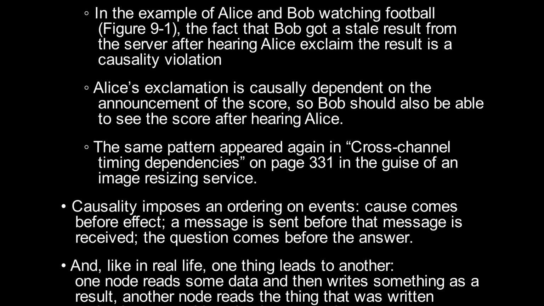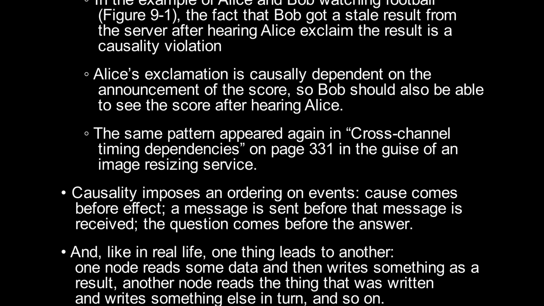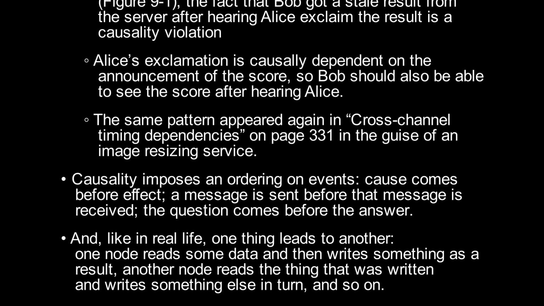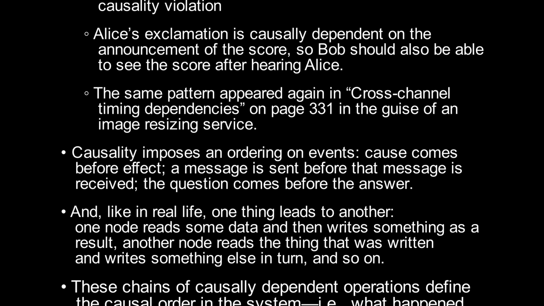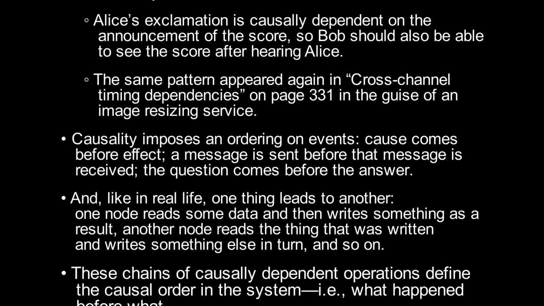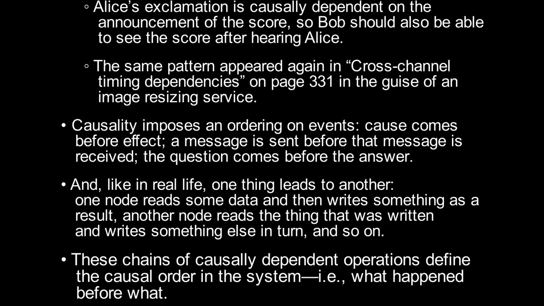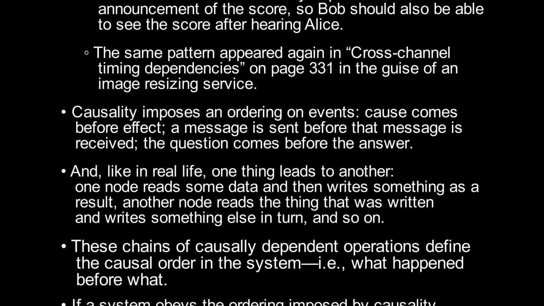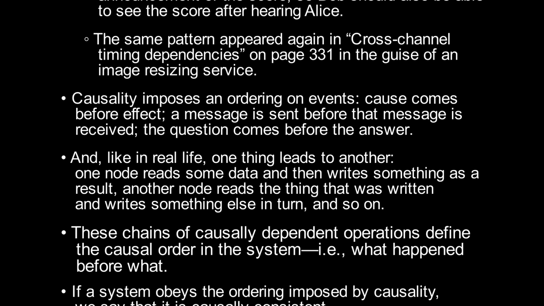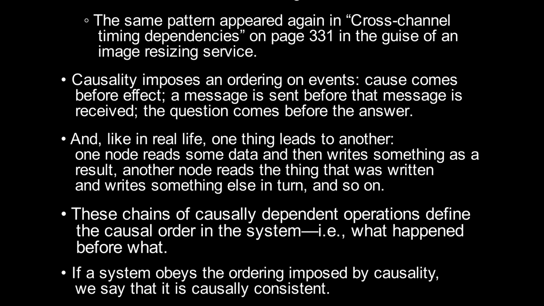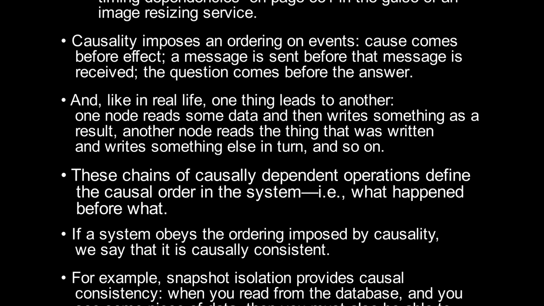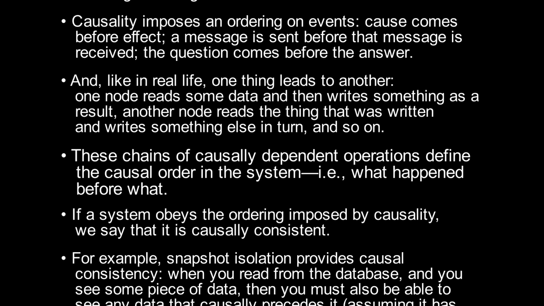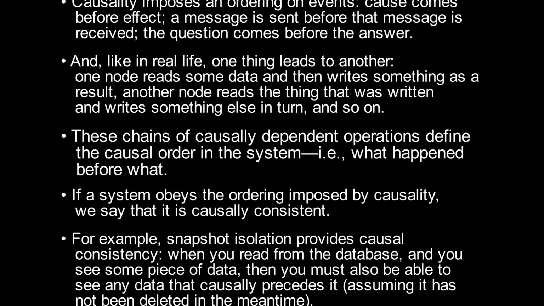Cause comes before effect. A message is sent before that message is received. The question comes before the answer. And, like in real life, one thing leads to another. One node reads some data and then writes something as a result. Another node reads the thing that was written and writes something else in turn, and so on. These chains of causally dependent operations define the causal order in the system, i.e. what happened before what. If a system obeys the ordering imposed by causality, we say that it is causally consistent.